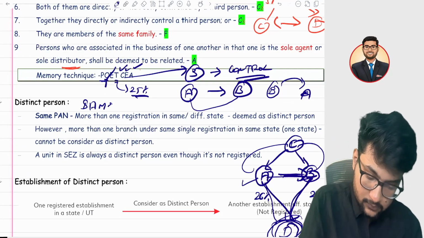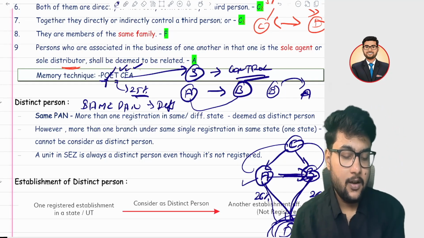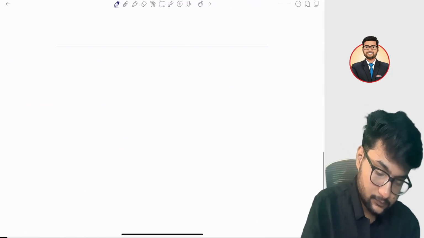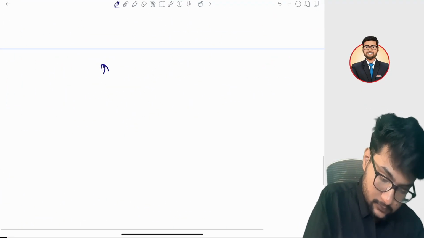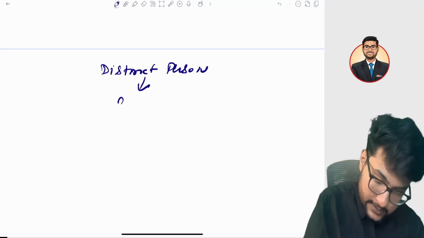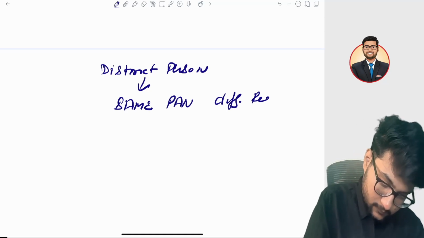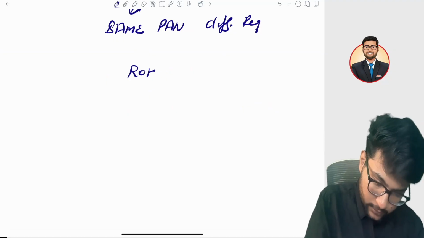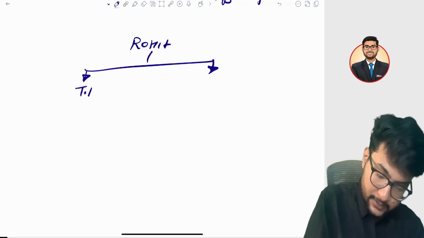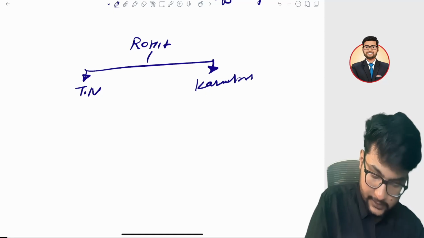Same person, same PAN, different registration. What does distinct person mean? Distinct person simply means same PAN, different registration. Suppose there is a person called Rohit. He has two businesses. First is in Tamil Nadu and another is in Karnataka, right?